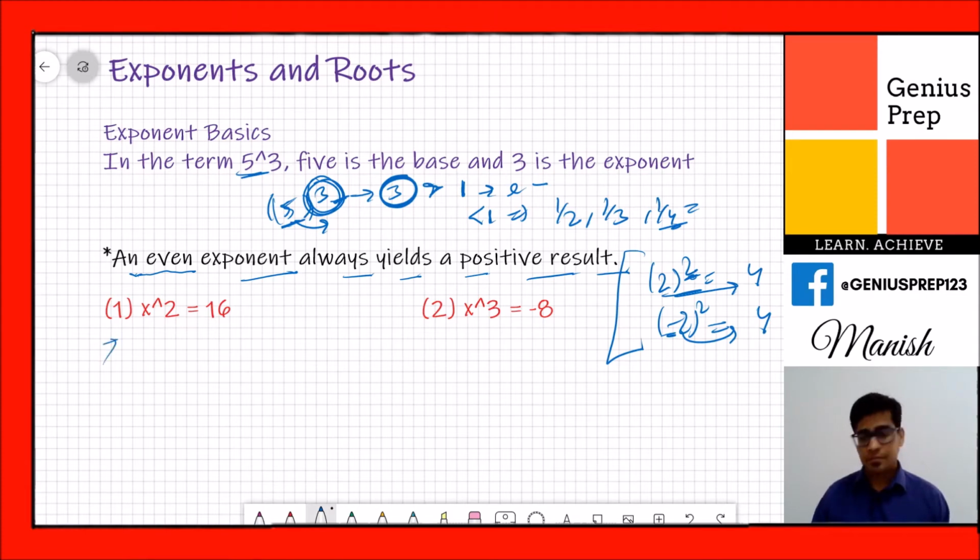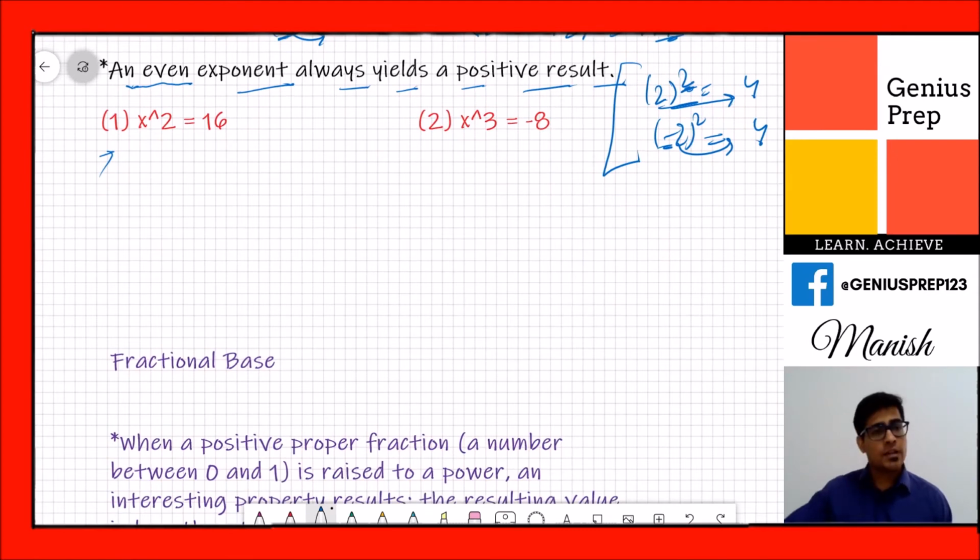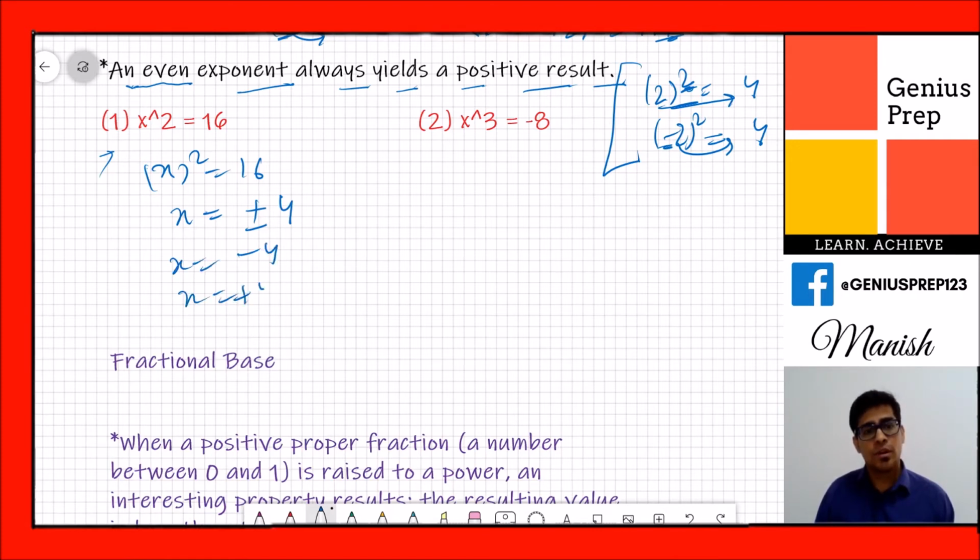So what it says: we have to find the value of x where x squared is 16. So what will be the value of x? x squared is equal to 16, so we will take the square root, and x will be plus or minus 4. Get why this plus minus? Because if x is equal to minus 4 or x is equal to plus 4, when you square it you will get 16 in both cases, because we have not been given any condition, it's just saying find the value of x.